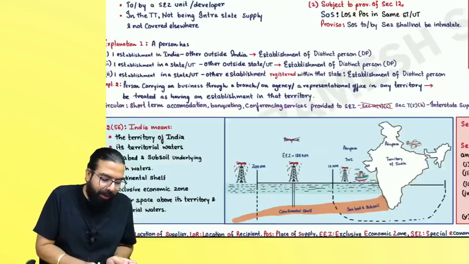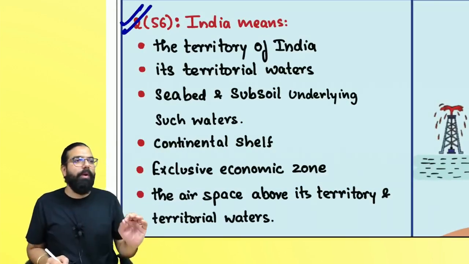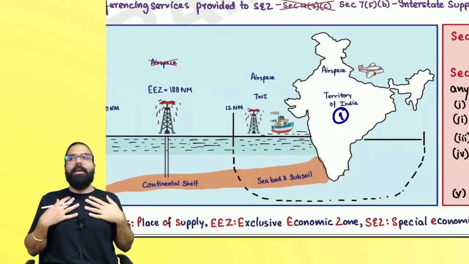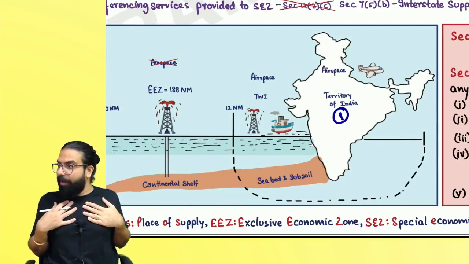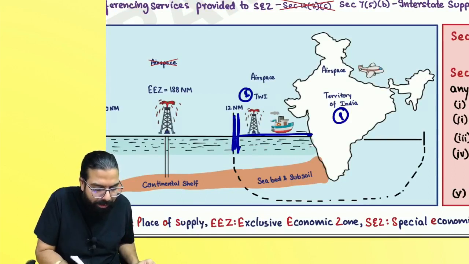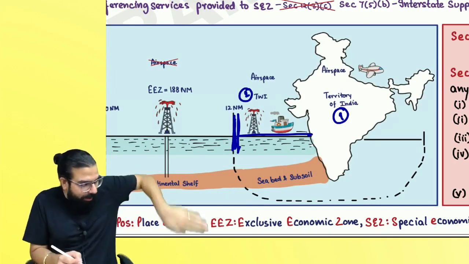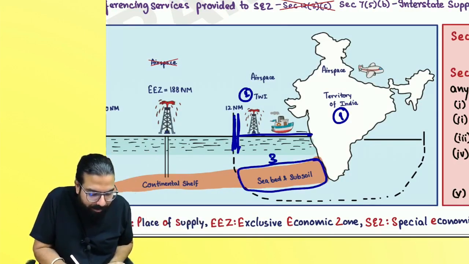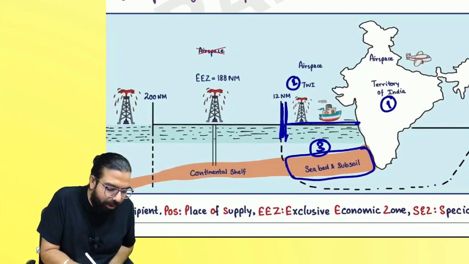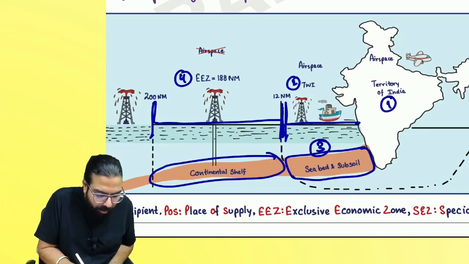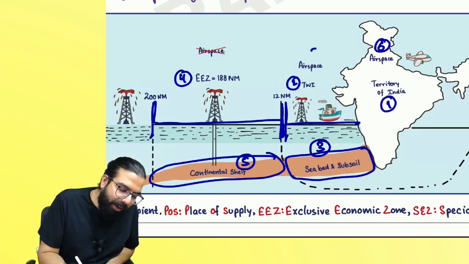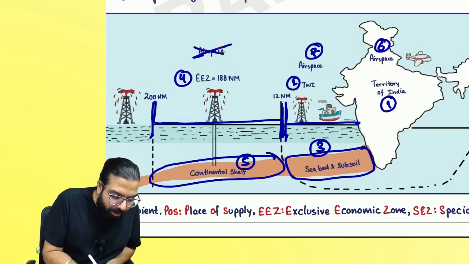Nature of supply. First thing first, I want you to remember what we mean by India. India means the territory of India. Then you see the territorial waters of India up to 12 nautical miles. That is the territorial waters of India. Below the territorial waters of India, the seabed and subsoil is also India. After that, the exclusive economic zone. Below that, the continental shelf. Above, the airspace above the territorial water, but not this airspace.